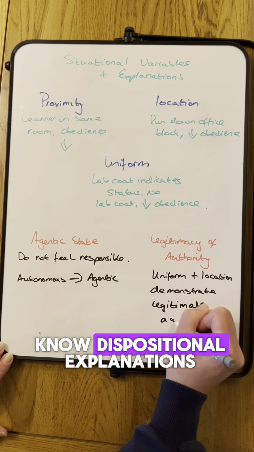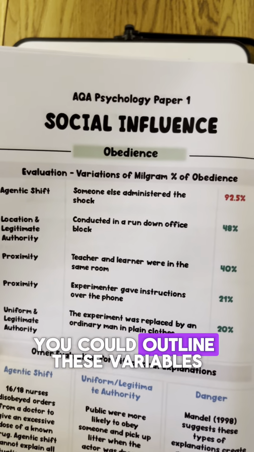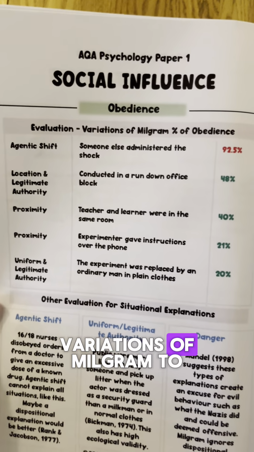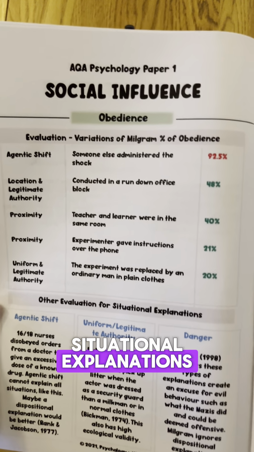You also need to know dispositional explanations, which includes the authoritarian personality. Depending on what type of exam question you get, you could outline these variables and then use the variations of Milgram to support them, or you could use this other evaluation for situational explanations seen here.